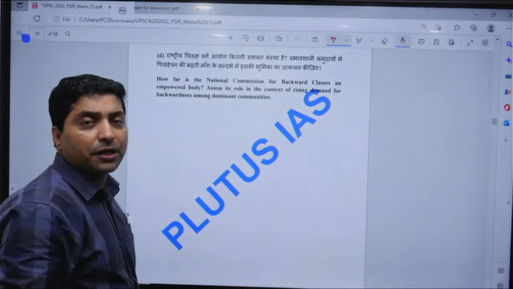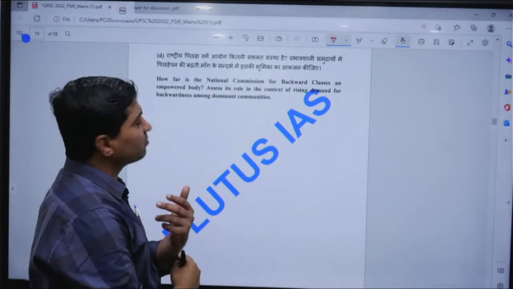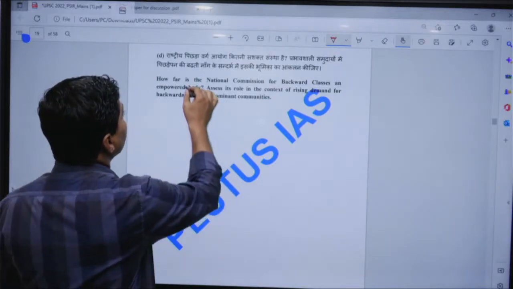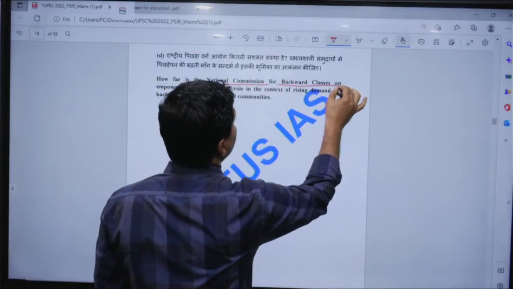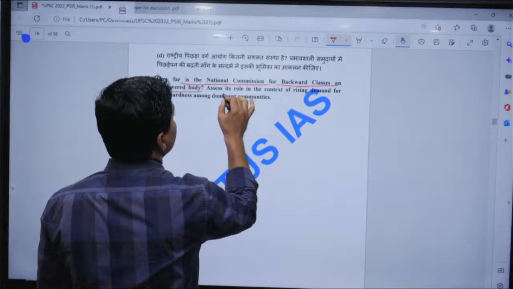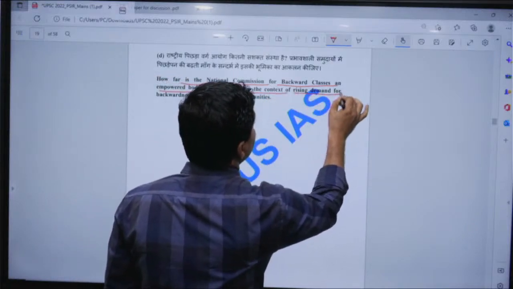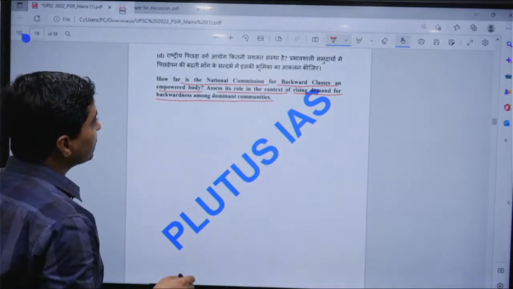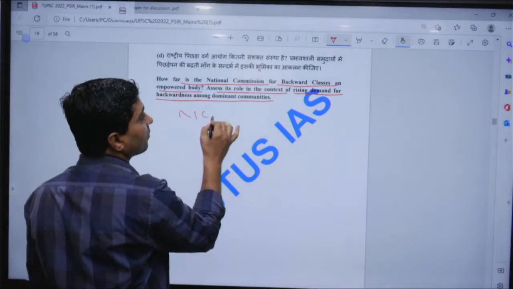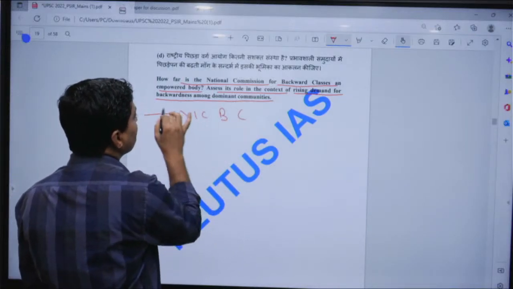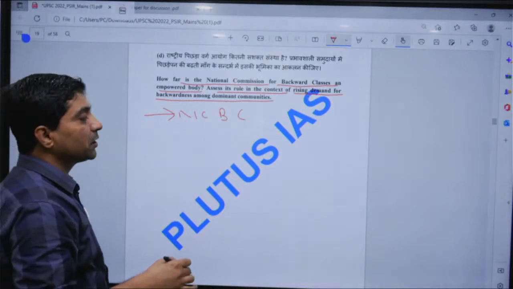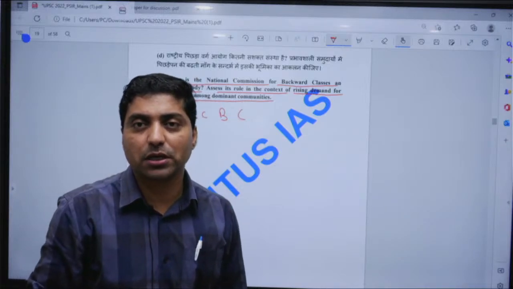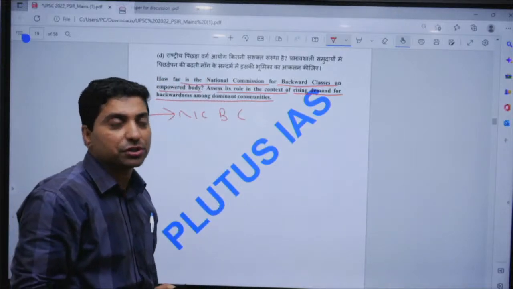This time, there is a similar or comparable question that was in the GS paper 2: How far is the National Commission for Backward Classes an empowered body? Assess its role in the context of the rising demand for backwardness among dominant communities. Now one should introduce the National Commission for Backward Classes. For example, one should start with the Indra Sawhney versus Union of India case, in which the Supreme Court argued that there should be a commission.